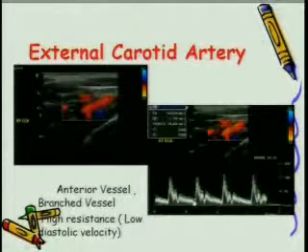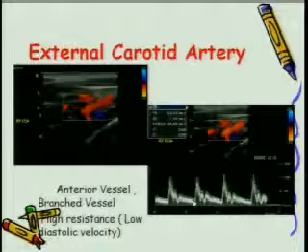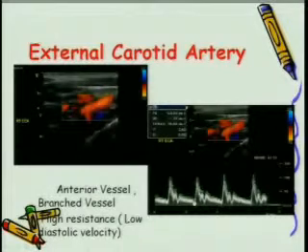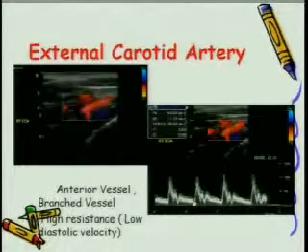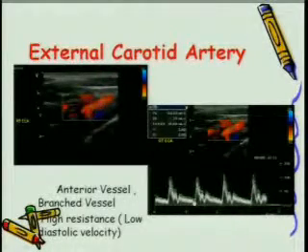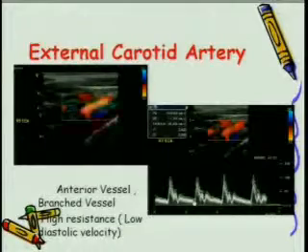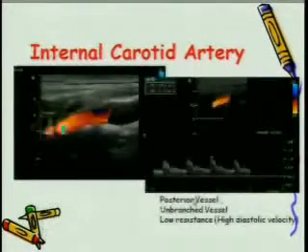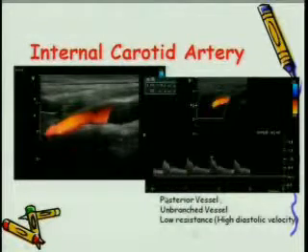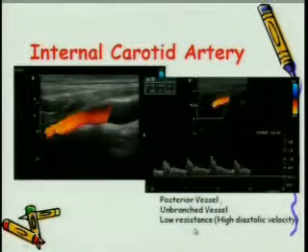Now the next question comes: how does the external look like? How does the internal look like? External vessels come anteriorly, the internal goes a little posteriorly. External is a smaller vessel, they always branch and they have a high resistance flow. Whereas the internal carotid artery is posteriorly placed, does not branch, and has a low resistance flow.